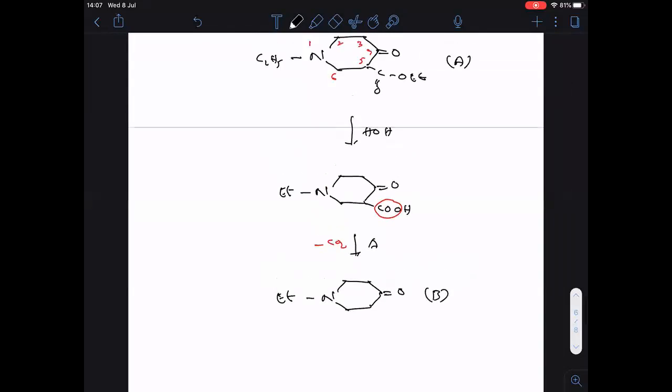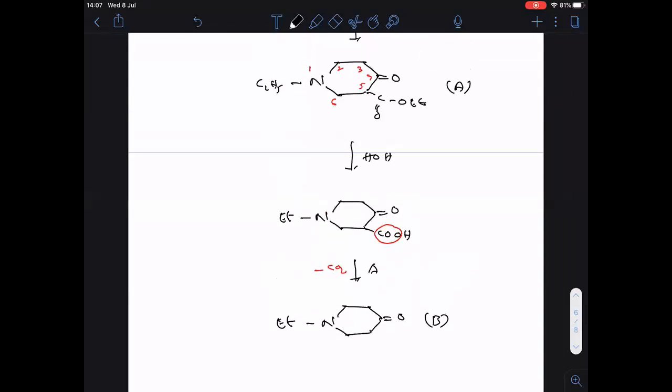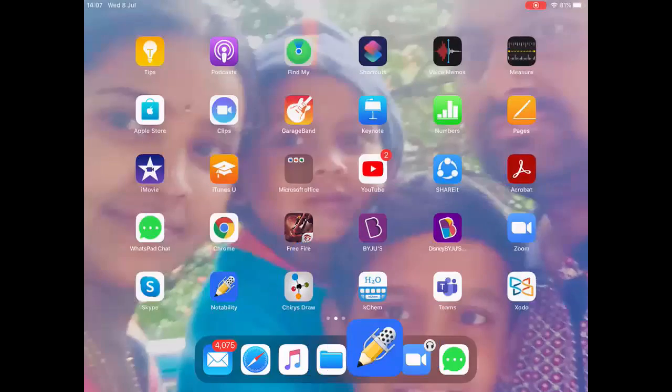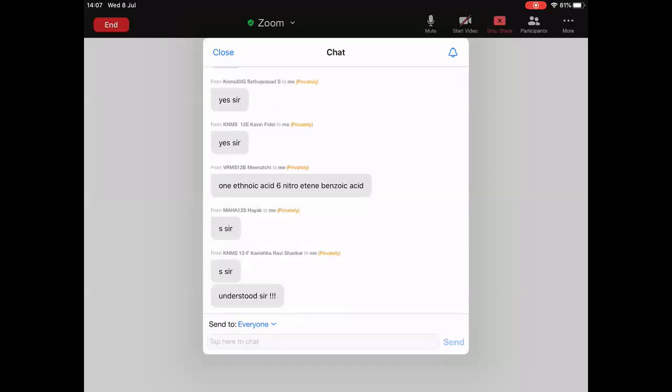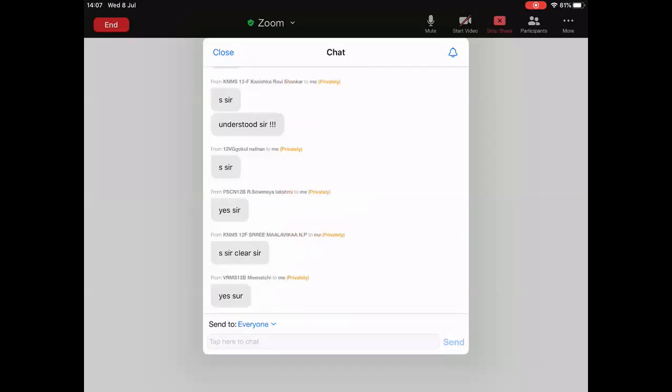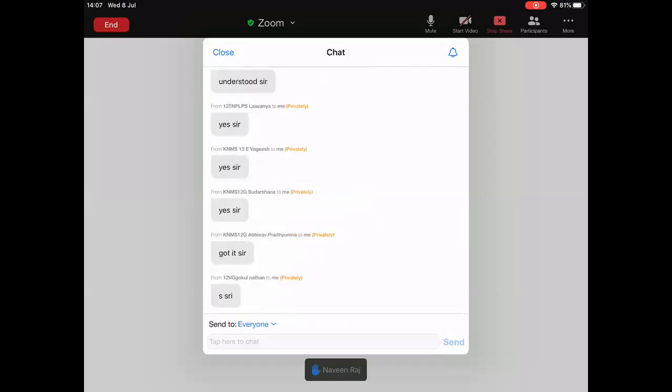Hope you understood A and B. If anyone didn't get it, please copy. Okay, I hope you people got the answer. Everyone got the same answer. Very poor response. I think most of you got this answer.